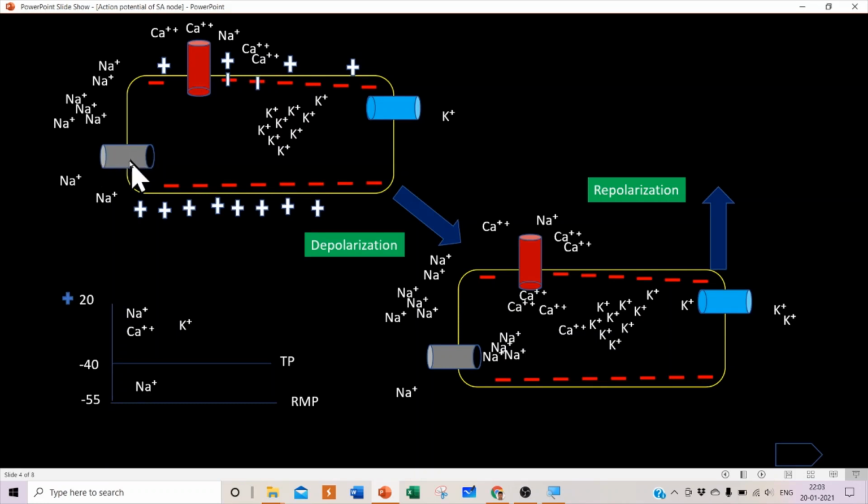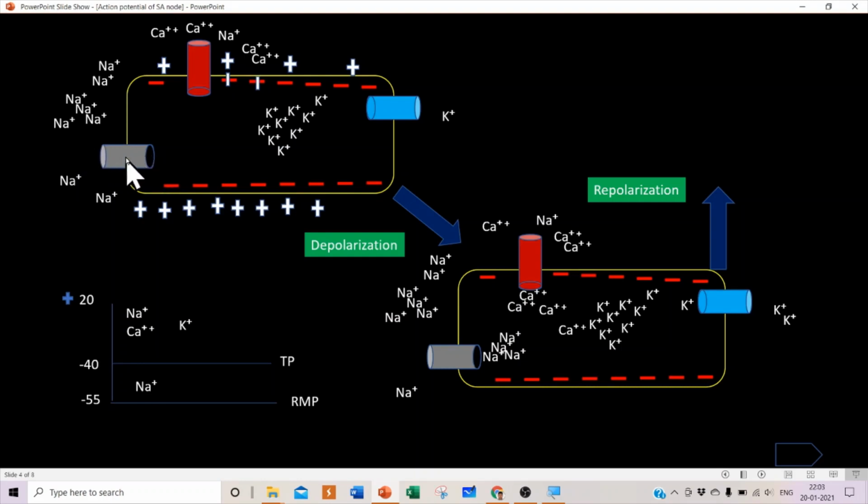These channels allow sodium to move slowly from extracellular to intracellular, because extracellular sodium is in very high concentration compared to intracellular. When they get a chance to move, they will, due to the concentration gradient. The leaky sodium channel provides a way for sodium to move from extracellular to intracellular.